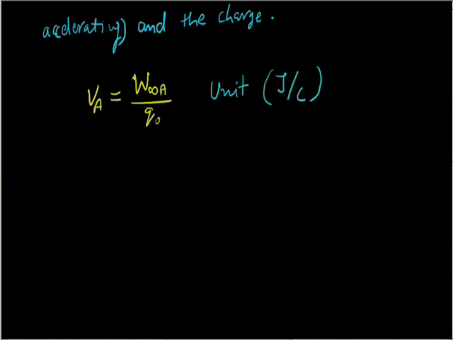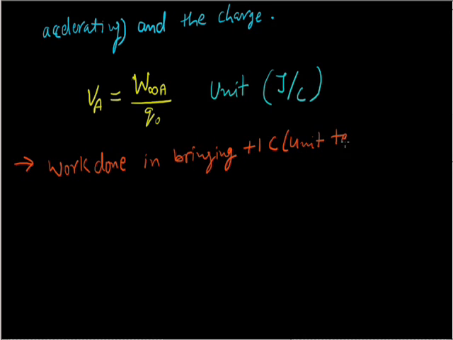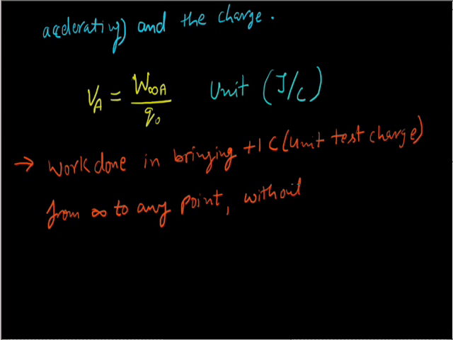With the help of the above equation, we can write another definition of electric potential: work done in bringing unit test charge from infinity to any point, very importantly without any acceleration. How did we get this new definition?